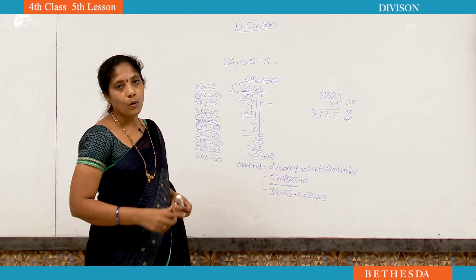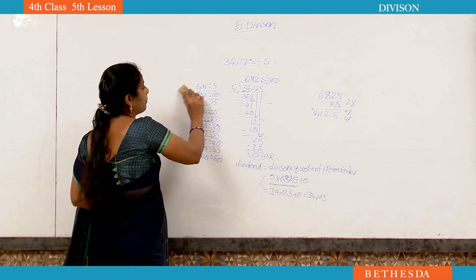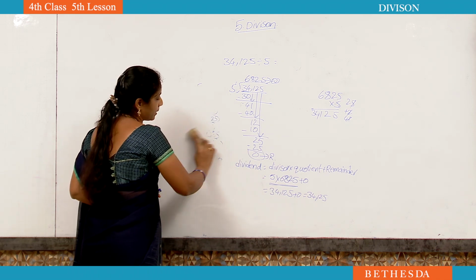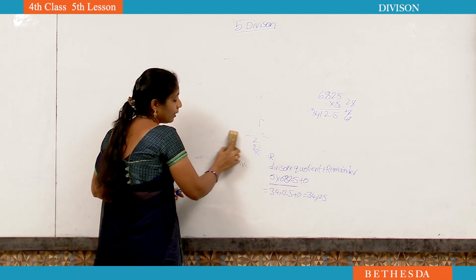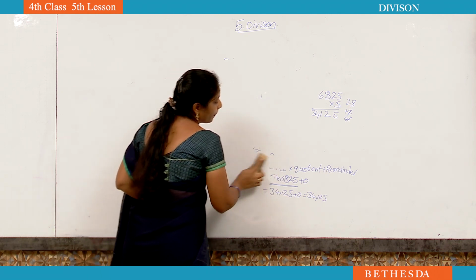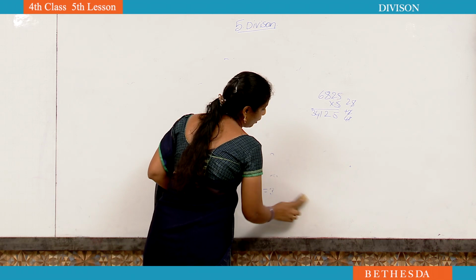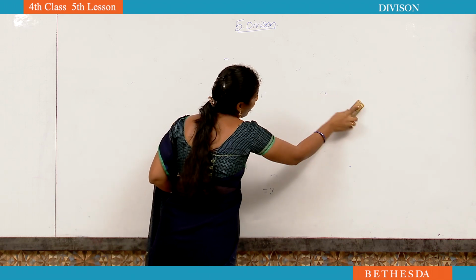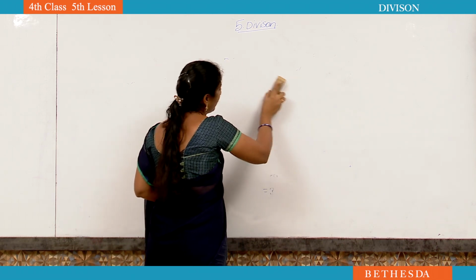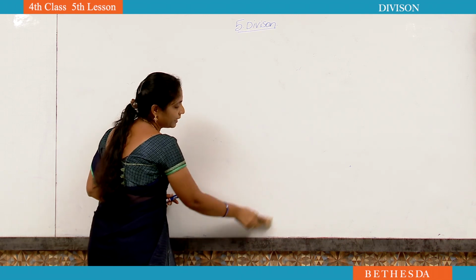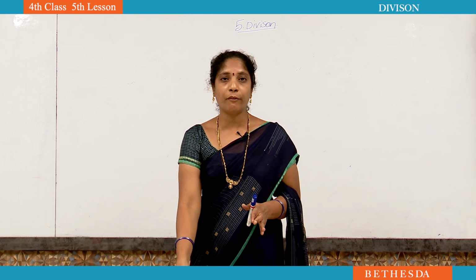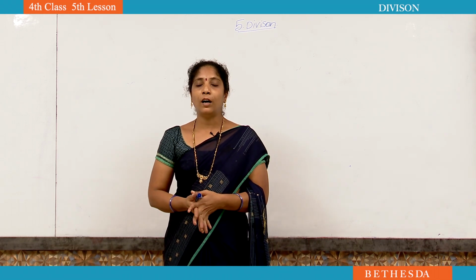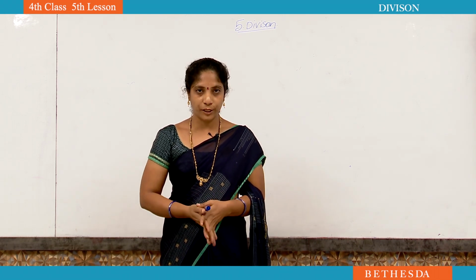Okay, now I am going to teach you about number stories, when we have to do divisions. In number stories, how to find out addition, subtraction, multiplication, I will teach you. When we have to do addition, if you find the clue words total, sum of, in all, altogether, you have to do addition.